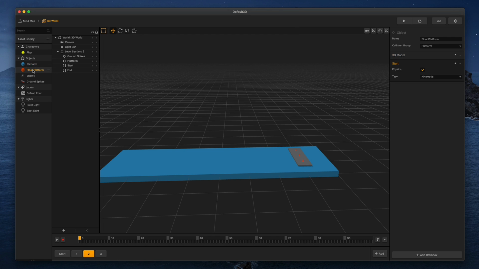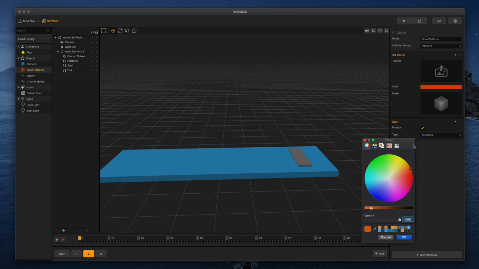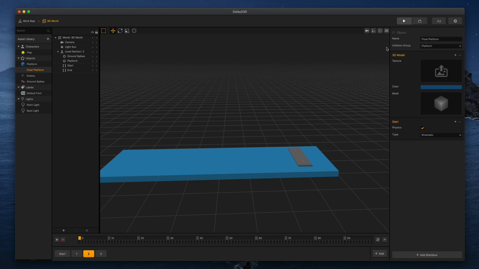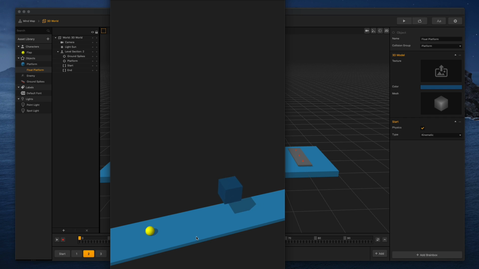Maybe with the float platform, we're gonna click on that, show the 3D model, change the color by clicking here. And you know, we can start with the same color and then say, you know what, let's make this a little bit darker. Let's try that. So now the float platform is gonna be similar, but a little darker, and I think that visually is appealing. So we're gonna go with that.